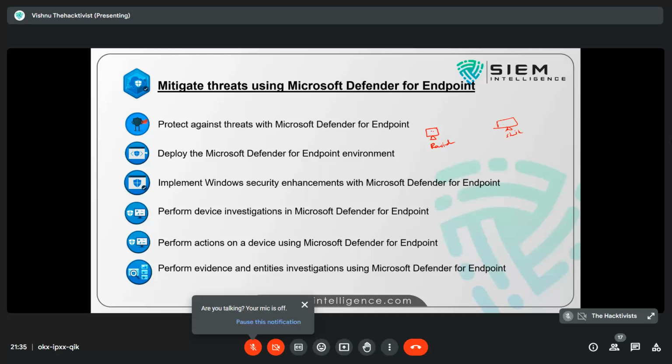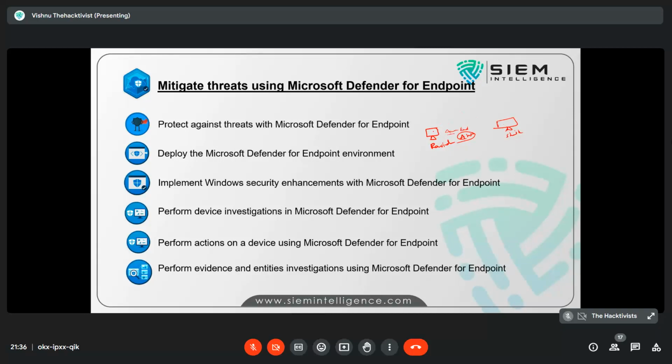So we can monitor by placing an Azure endpoint deployment, or you can say a Defender endpoint agent. There is something like an Azure workspace agent kind of thing.